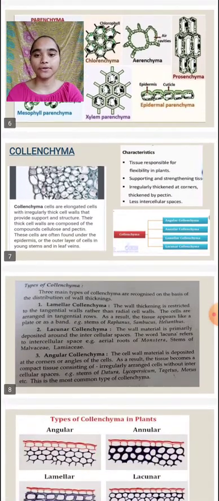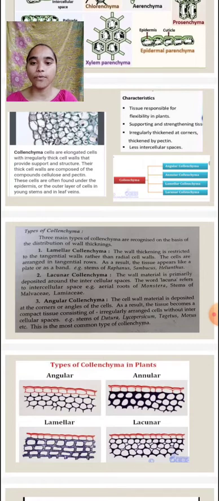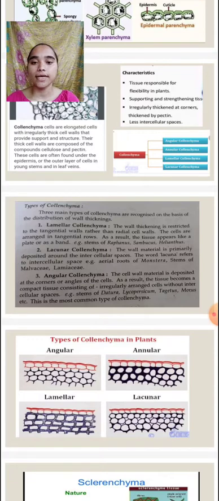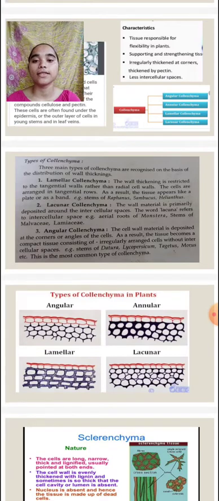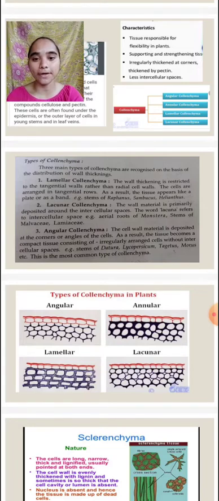And next, coming to the collenchyma. Collenchyma cells are elongated cells with irregularly thick cell walls that provide support and structure. Their thick cell walls are composed of cellulose and pectin. These cells are often found under the epidermis, the outer layer of cells of young stems, and in leaves along veins. The collenchyma is three types. They are lamellar collenchyma, lacunar collenchyma and angular collenchyma.